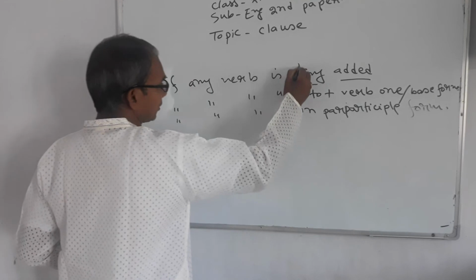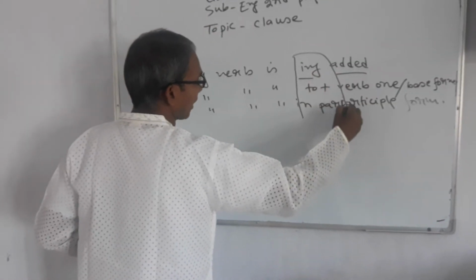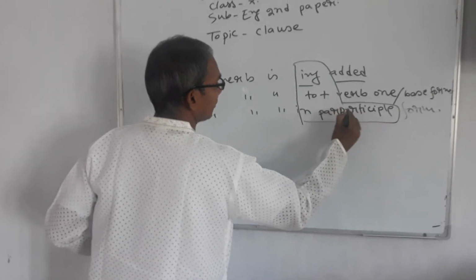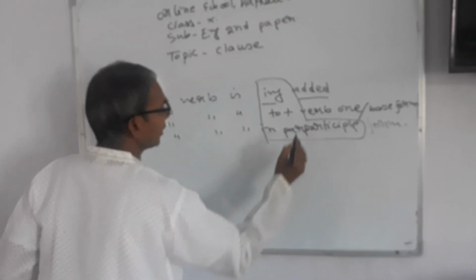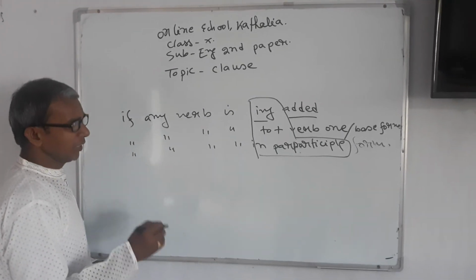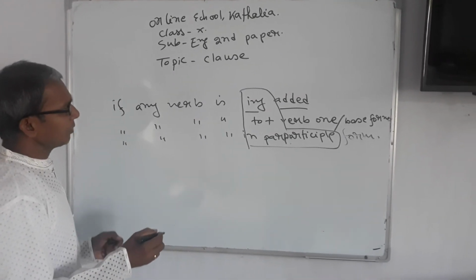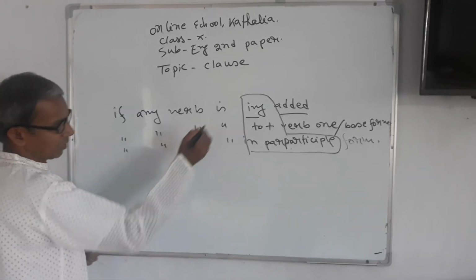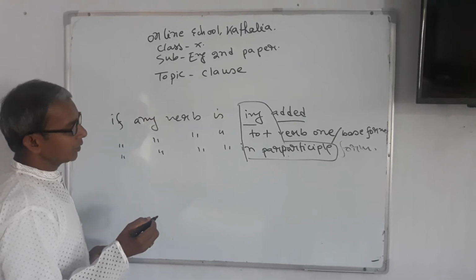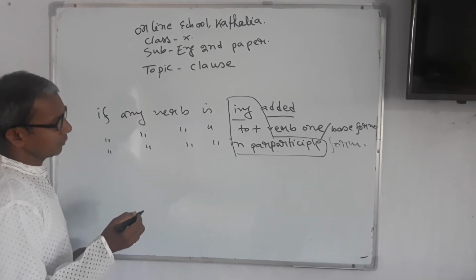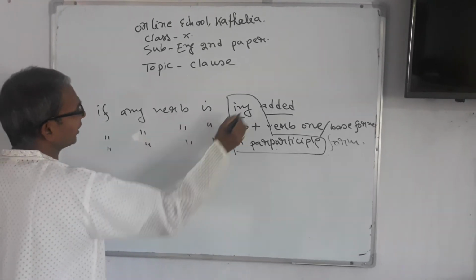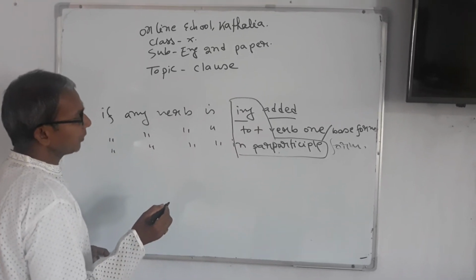These verbs may be at any place in a sentence, at the beginning, the middle or the end, but they can never be a finite verb. We also said that if there is more than one verb, the first verb is most of the time the finite verb, but if the verb is ing added at the beginning, it may not be a finite verb.